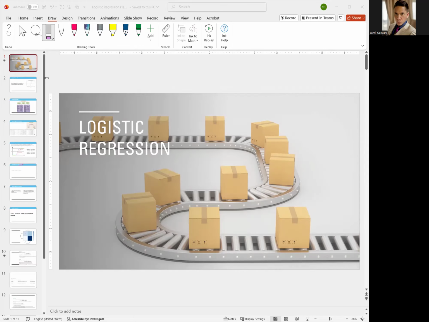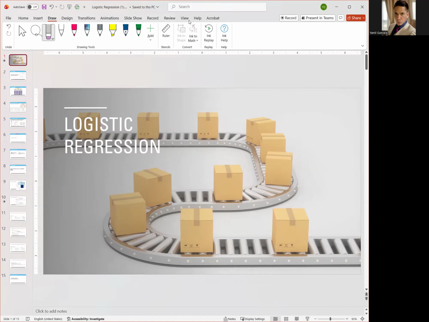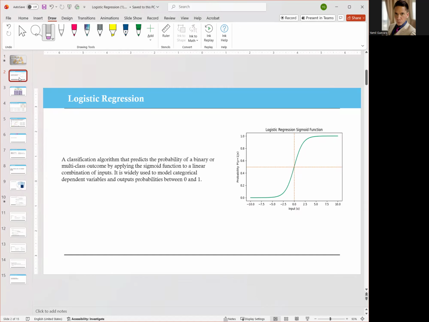So this week we are going to be talking about logistic regression. It is a very exciting machine learning algorithm. So let's begin our presentation.